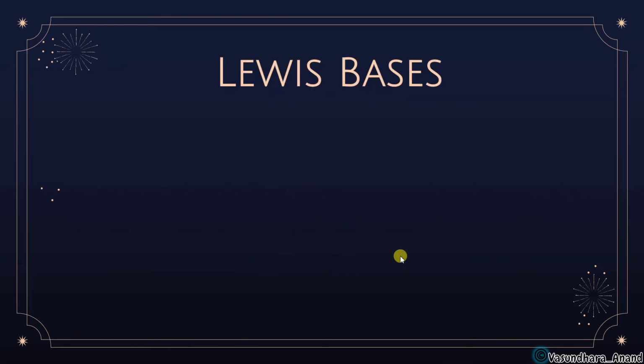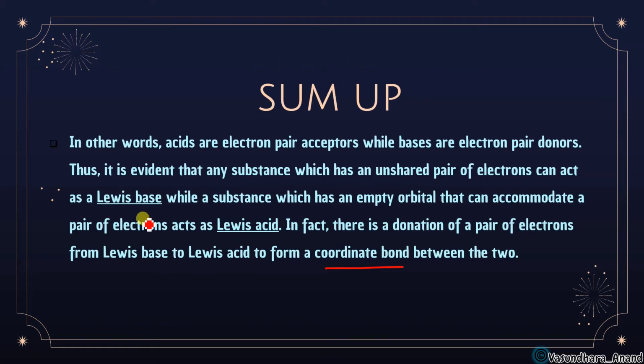And the best example you have done in chemical bonding, that is BF3 and NH3. BF3 is electron deficient. It has 6 electrons only in the outermost shell, but NH3 is having a lone pair.